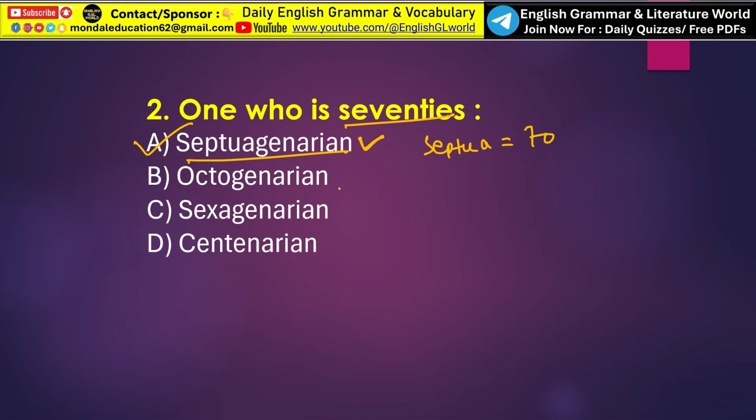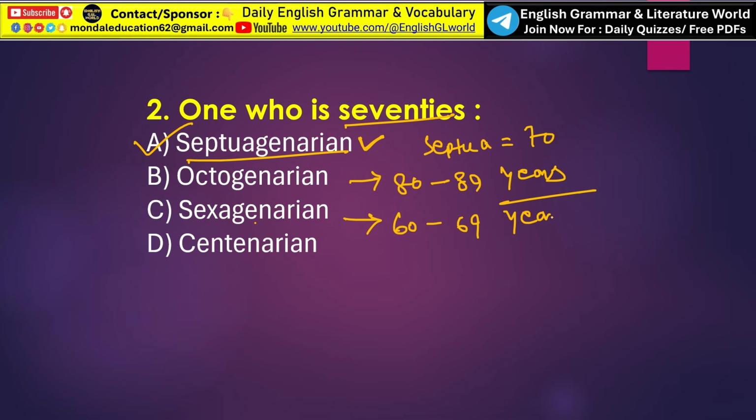A person who is between 80 and 89 years is called octogenarian. What is sexagenarian? A person who is between 60 and 69 years is called sexagenarian. Now, what is centenarian? A person who is 100 plus years is called centenarian.